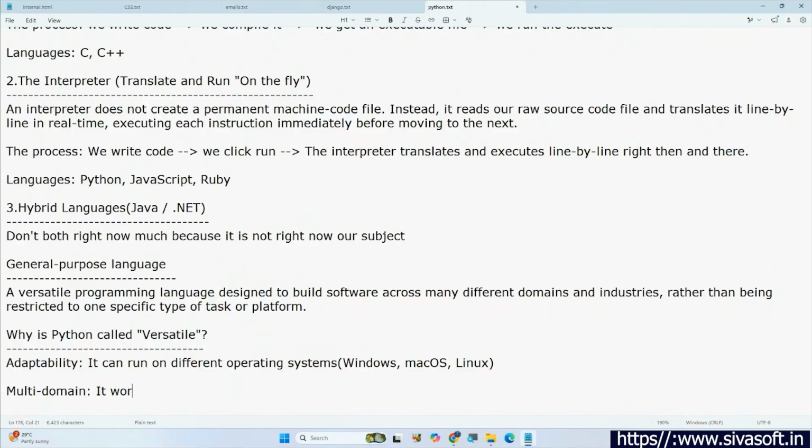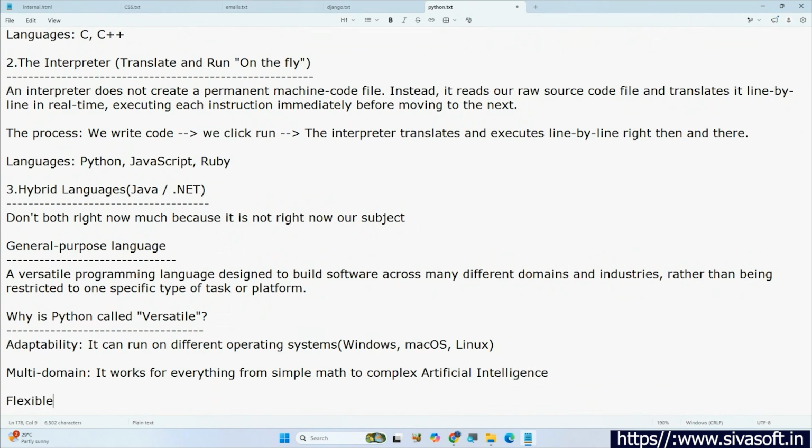It works for everything from simple math to complex artificial intelligence. And next, flexible syntax. It allows us to write code in different styles.